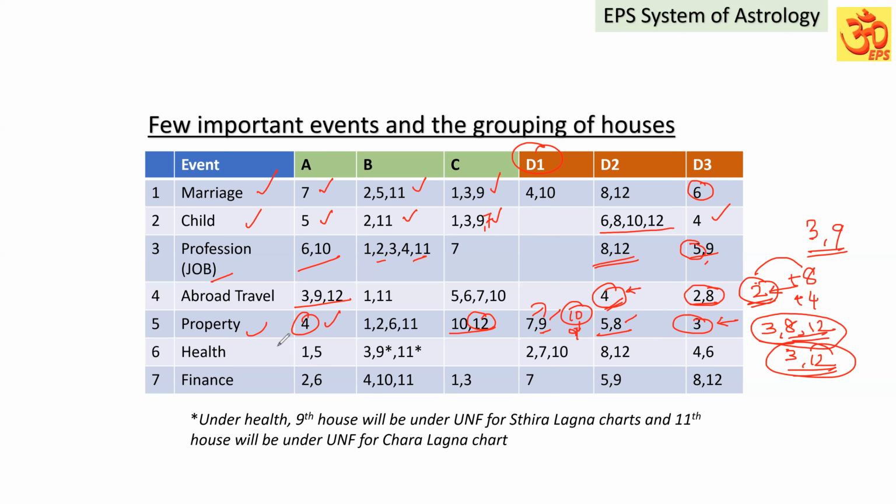Similarly, suppose for the event of education, the fourth house is the primary house. On the same side, D3 will be the third house, because it is the 12th house to the fourth house. But with the third house for education, we cannot say it is detrimental, because the third house is communication and thought process. Without the third house, without learning, a person cannot do education. So the third house is actually a supportive, important house for education.